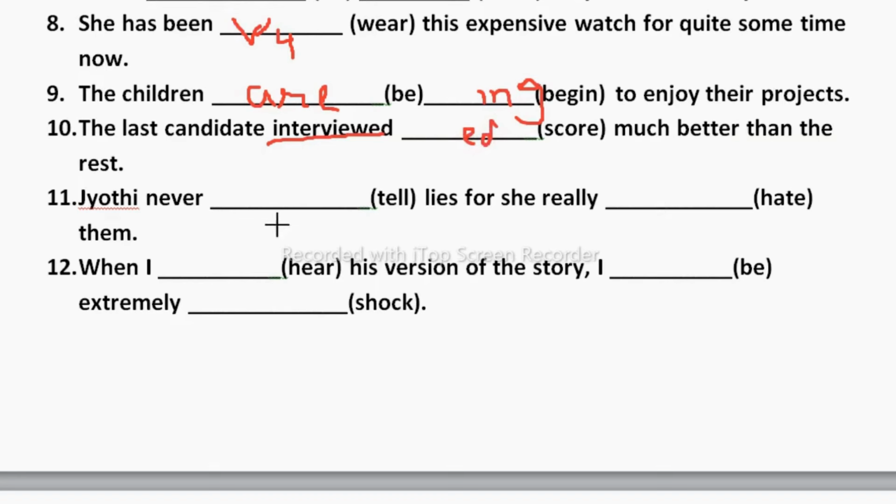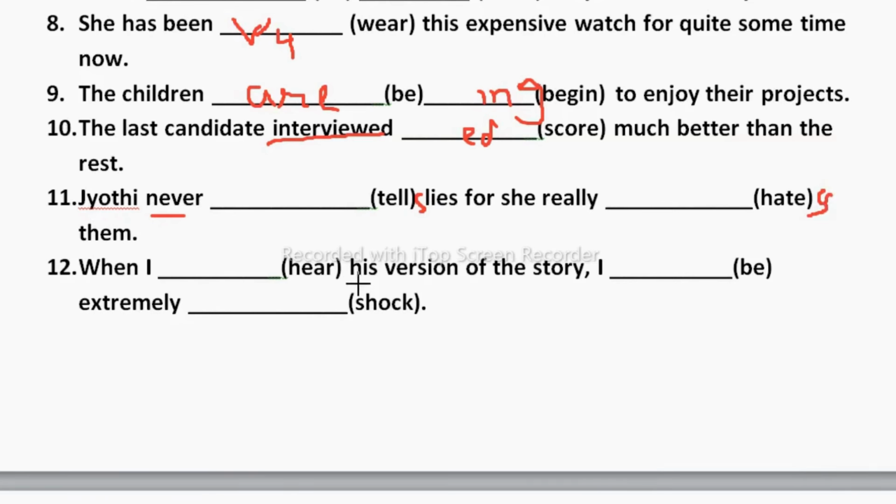Now, Jyoti never dash lies for she really dash them. Here, never shows simple present, which means it is a habitual act. Whatever habitual acts are there come under simple present tense. Jyoti is singular, so we need to add s here. Jyoti tells lies for she really hates. Again s we need to add here. She really hates them.